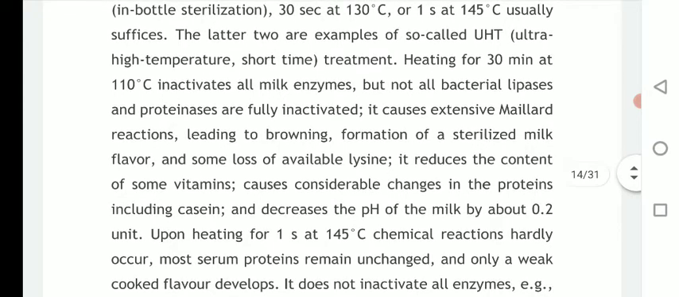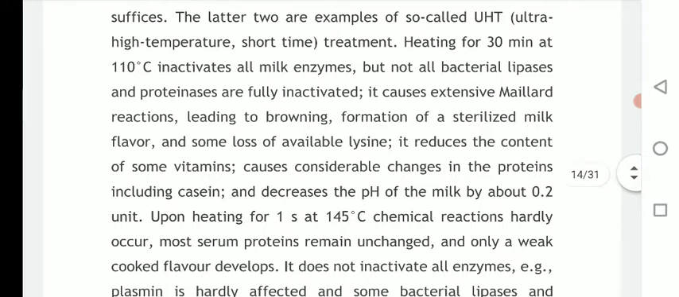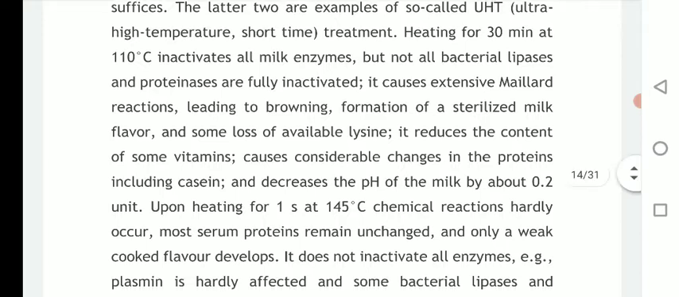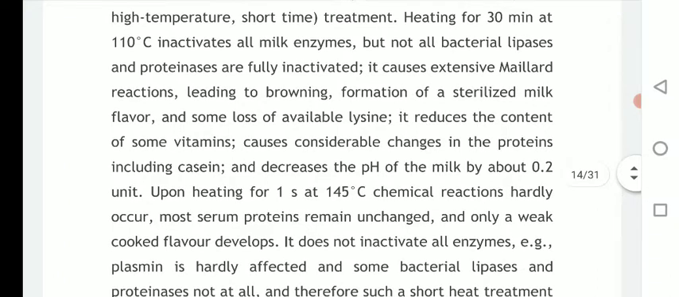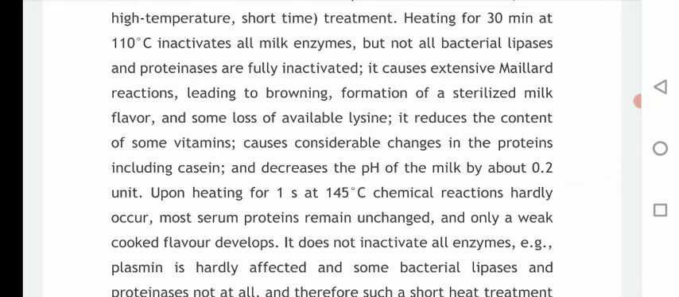Heating for 30 minutes at 110 degrees Celsius inactivates all milk enzymes. Due to this overheating, all enzymes in milk get inactivated. Again, it is a drawback of this process, but not all bacterial lipases and proteases are fully inactivated. It causes extensive Maillard reaction leading to browning, formation of sterilized milk flavor and some loss of available lysines. In short, some of the protein gets denatured after heating the milk at 110 degrees Celsius.